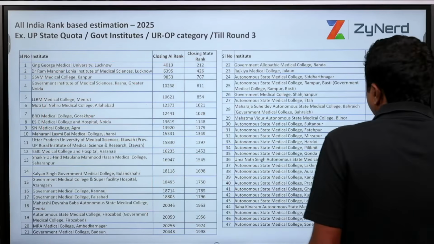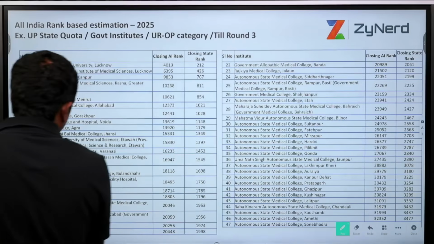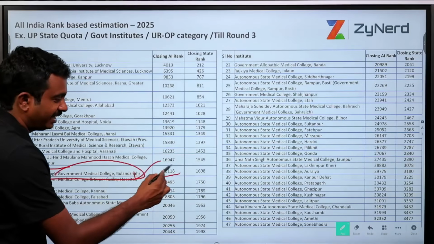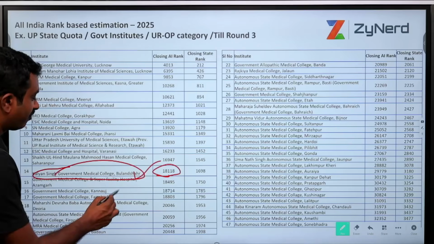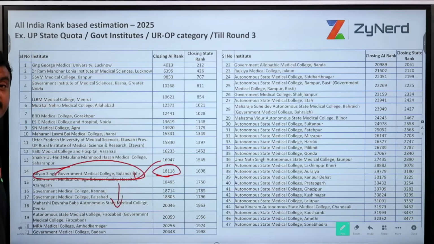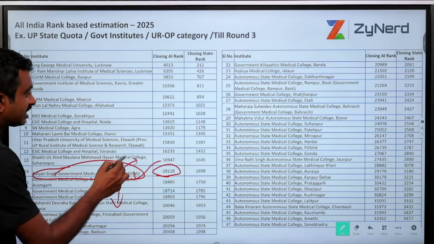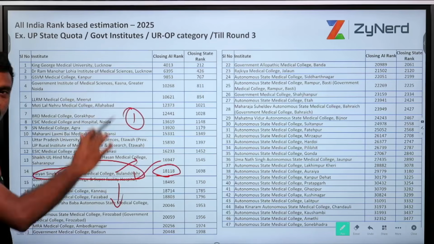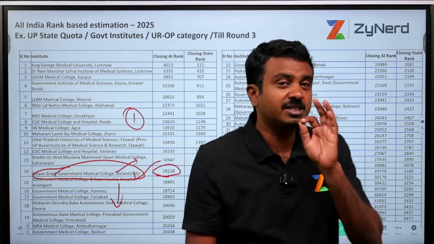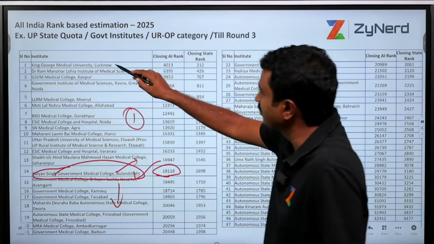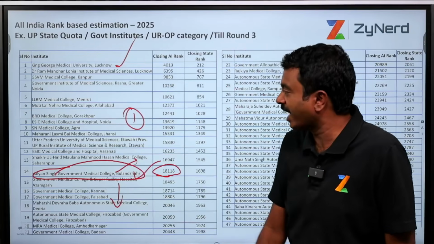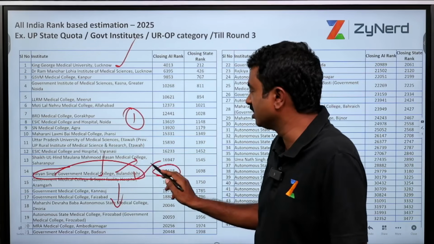When you are doing it, let us say this is a seat which I will be able to get, let us say at 18,000. Put it on top of a seat that you won't be able to get only if it is your preferred college. So if this stays at rank 1, which means among all these 47 colleges, that is my first preferred college. If someone gives me King George Medical University, Lucknow, I will still choose this. Only then this will be rank 1.